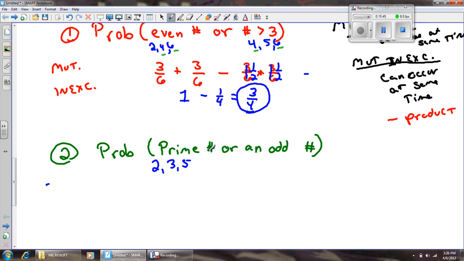Okay, an odd number. Well, I think an odd number is going to be 1, 3, or 5. And you look at this, I think that these numbers are going to show up. 3 and 5 show up twice. I think this solution is going to be very much the same as the last one. This is going to be 3 out of 6 plus 3 out of 6. And then I have to subtract the product of 3/6 times 3/6. I'm not going to go through the whole problem again because it is also going to end up being 3/4.